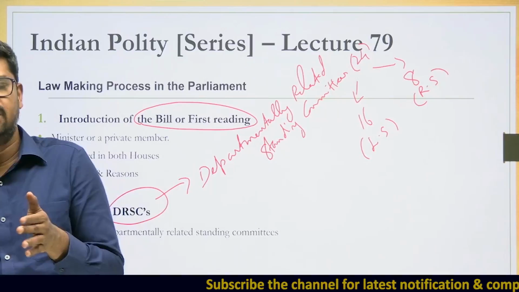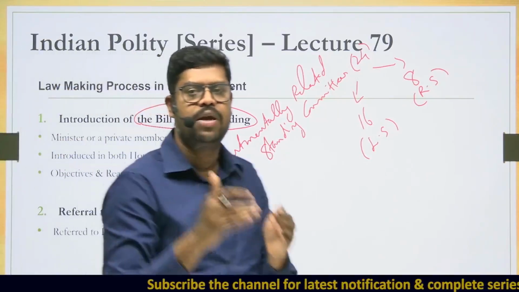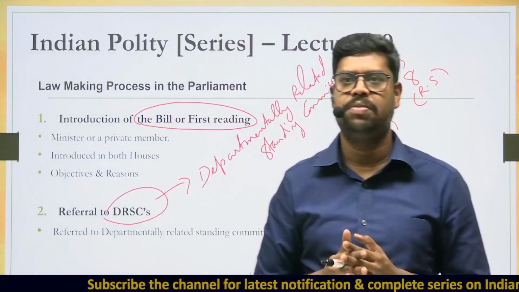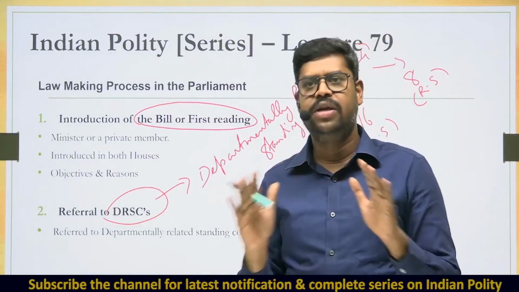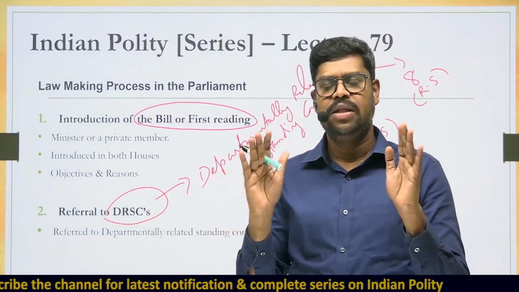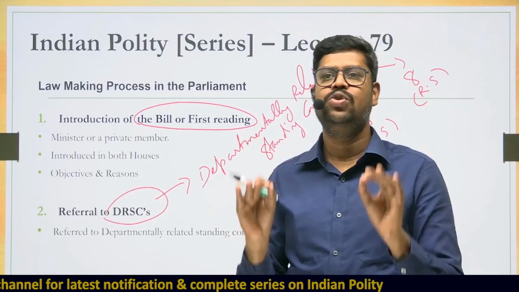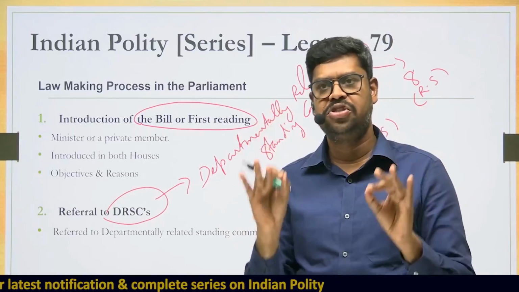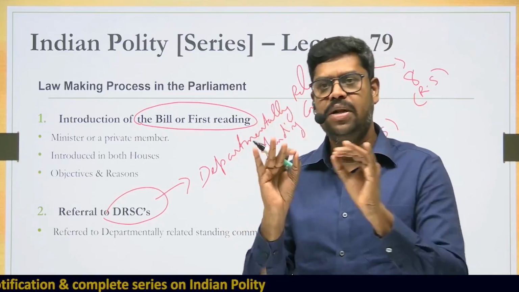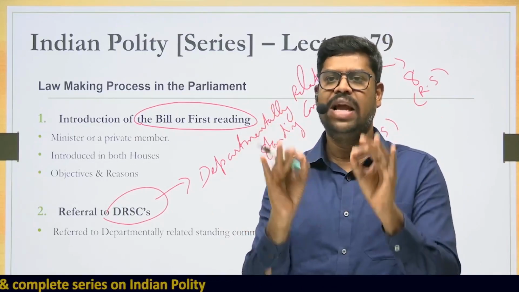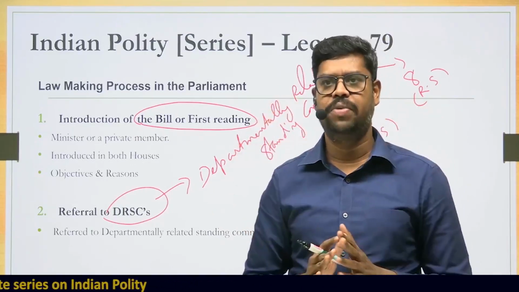The 31 members in the DRSC will scrutinize it, make a note, and send the report back to the Lok Sabha. The committee is not a decision-making authority. The Department Related Standing Committee is only a recommendatory body. The decision-making authority is the House. But the report given by the committee will help the House in arriving at an appropriate decision.